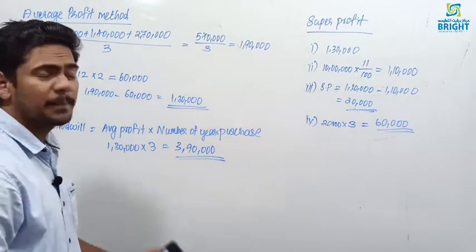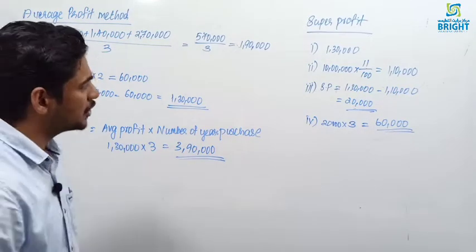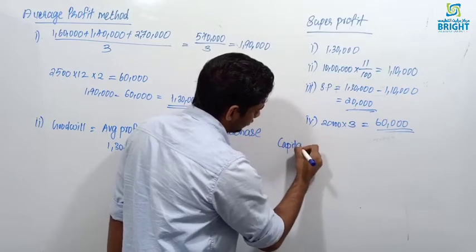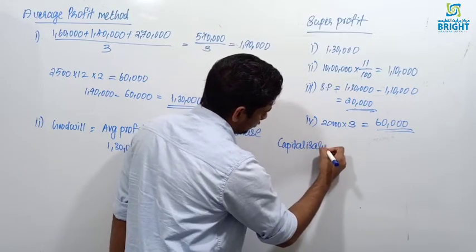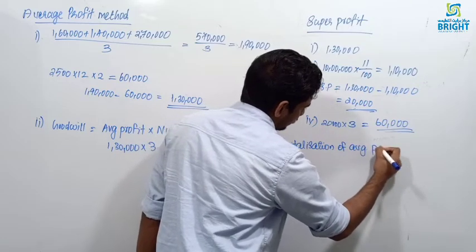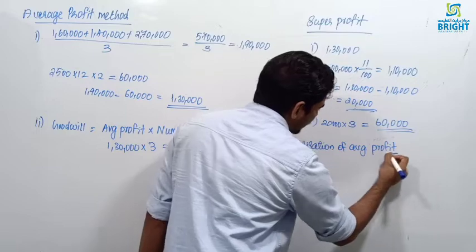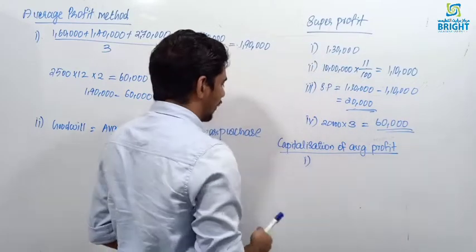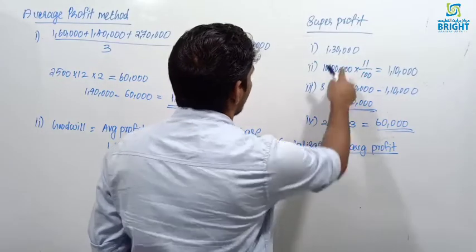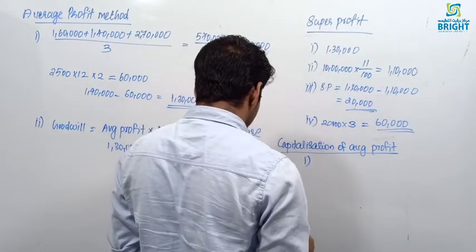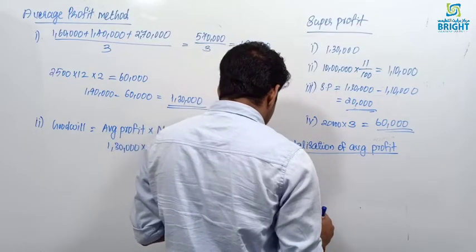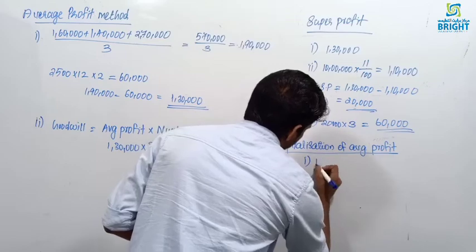Then come to the third one, capitalization of average profit method. Here also, first step, you need to find the average profit. Average profit is 1,30,000, right?